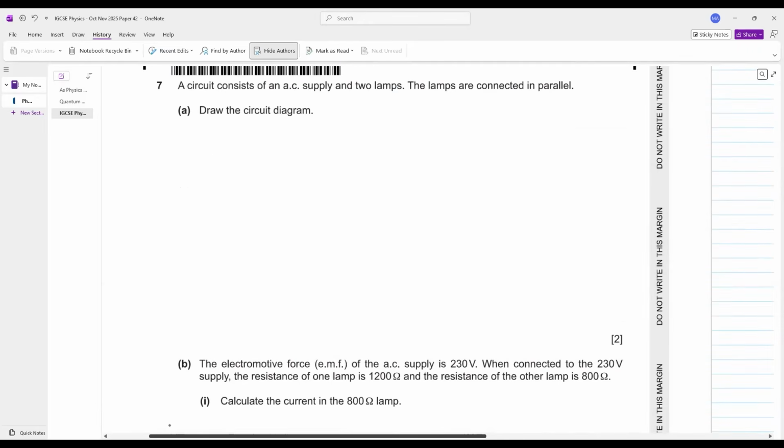A circuit consists of an AC supply and two lamps. The lamps are connected in parallel. Draw the circuit. First of all, how does an AC supply look like? Like this. How will you make the lamps? In parallel, like this. Easy peasy, lemon squeezy.